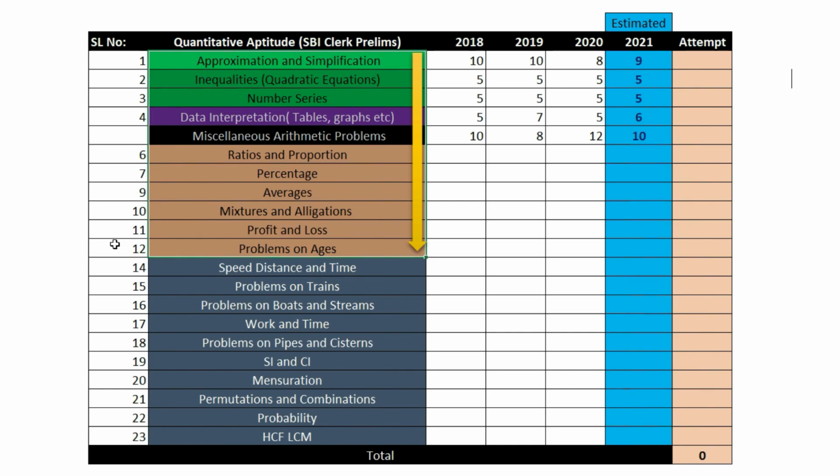So we are breaking our preparation into chunks. Okay, so once you are getting past the 25 mark point, then you can start preparing and follow the same chain. I've arranged this in an order of priority, so you can start with speed, distance, problems on trains. You can go all the way to HCF and LCM. Okay, don't work your way in reverse. Okay, start from the top. So this is my advice for you.